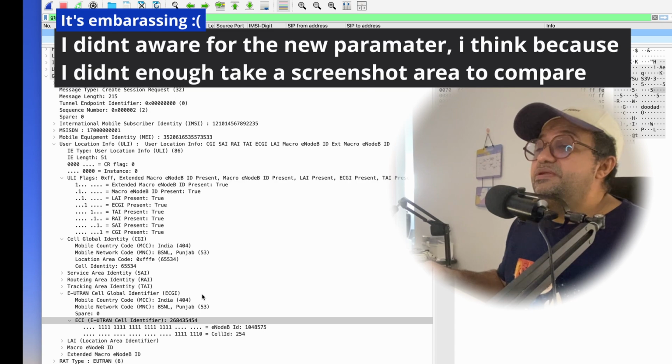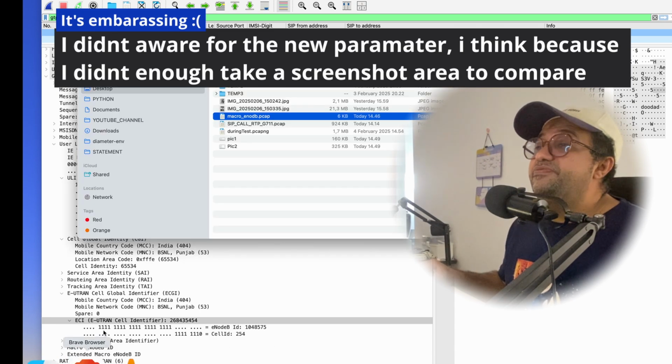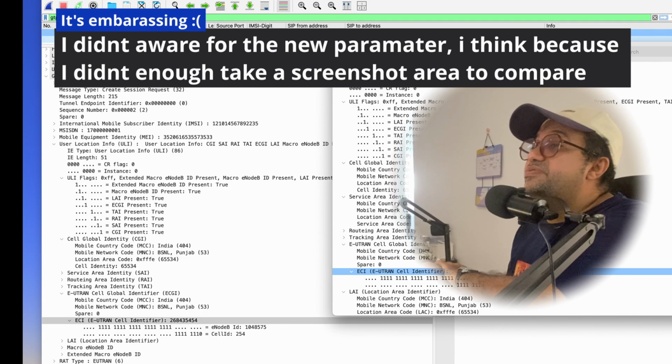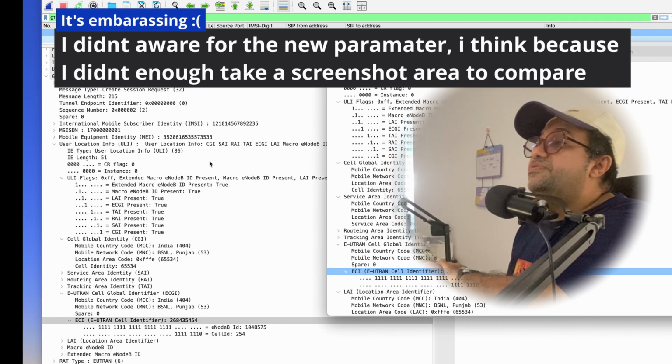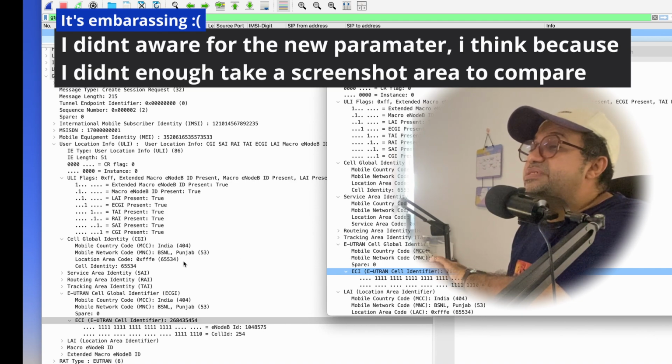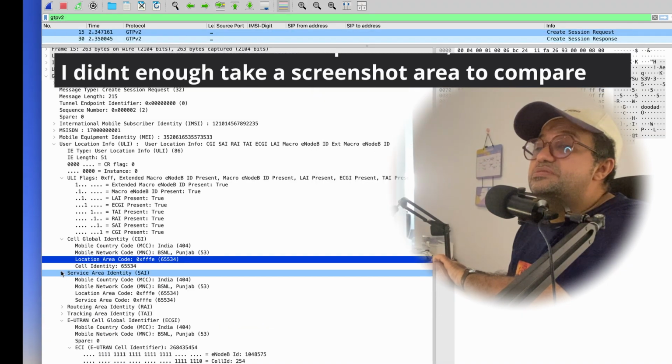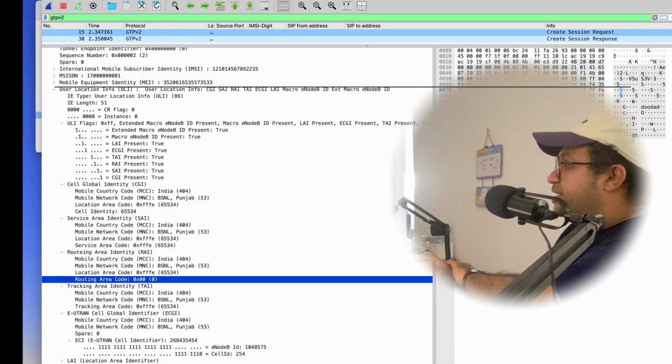Is it not visible? Let's compare with the previous one. Before, it was visible. Why is this not visible? User location info, everything, and so on. 404. So look at this one. There is nothing new, right, guys? Or maybe I missed something. Let me open this on my other laptop. Let's check my laptop.